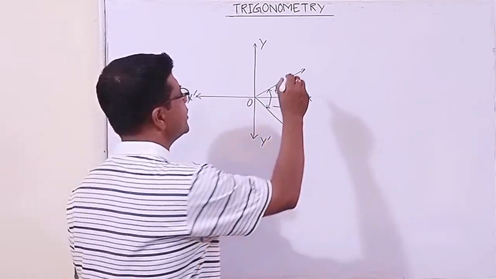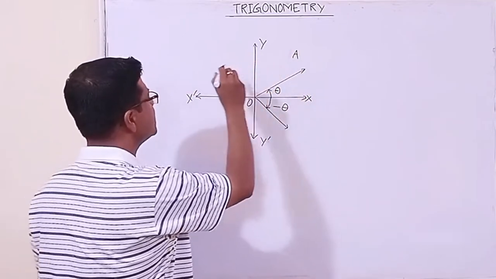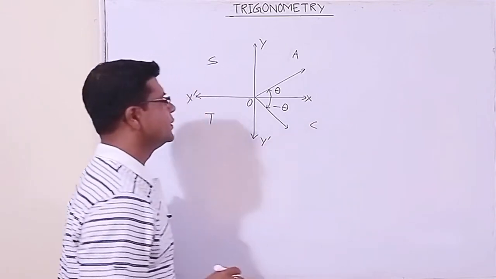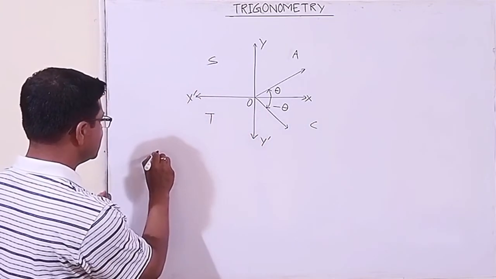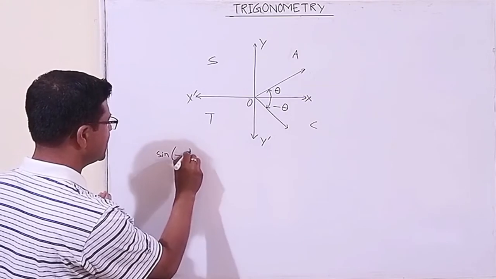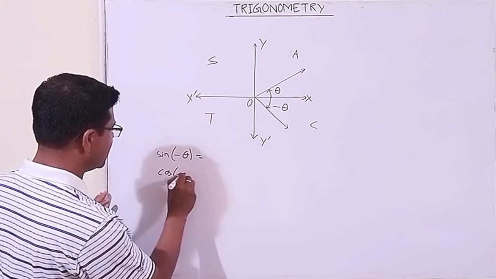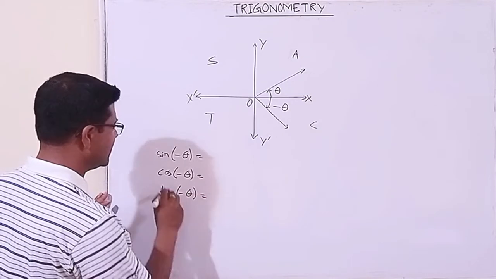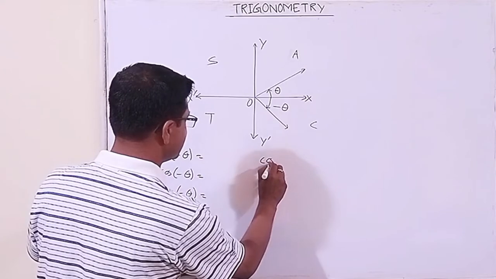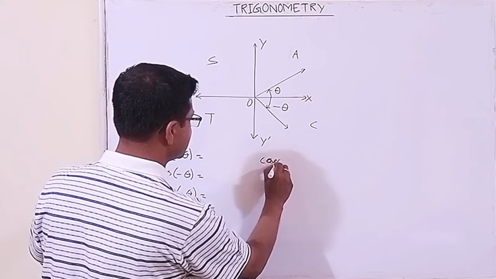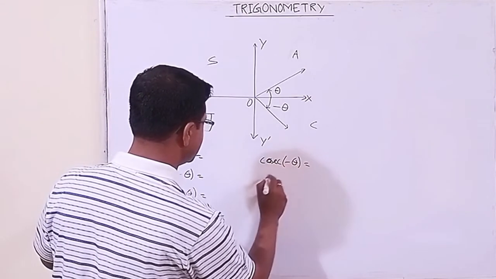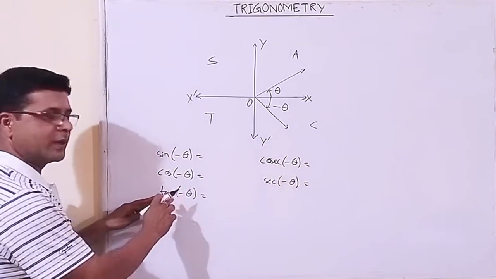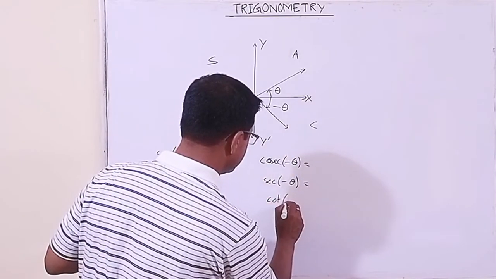Now dear students, we have already got here all trigonometry ratios are positive: sine, tan, cos. So here let us summarize. Sine of minus theta, cos of minus theta, tan of minus theta. Its reciprocal is cosec: cosec of minus theta, sec of minus theta, its reciprocal is cot of minus theta.